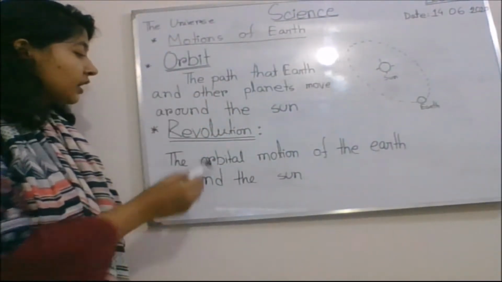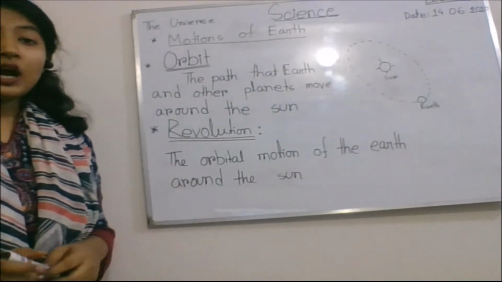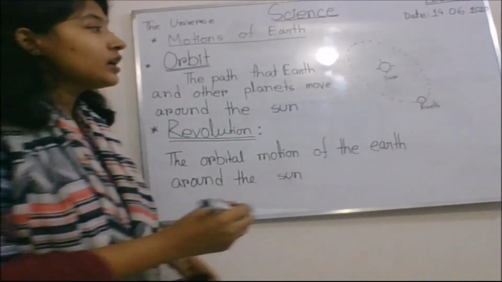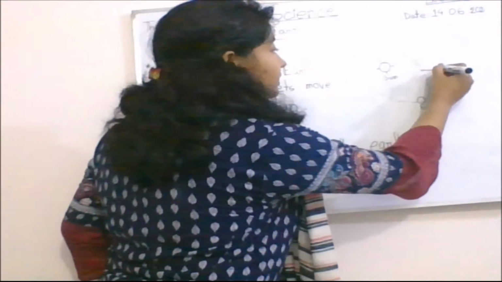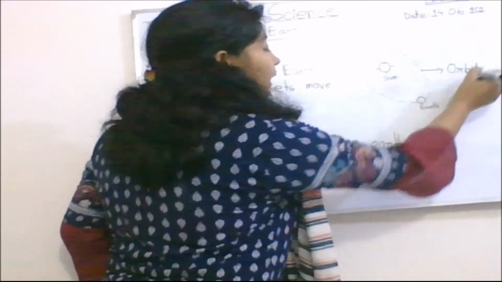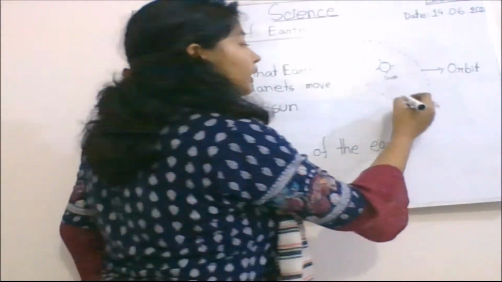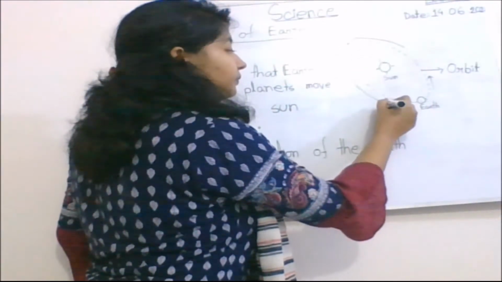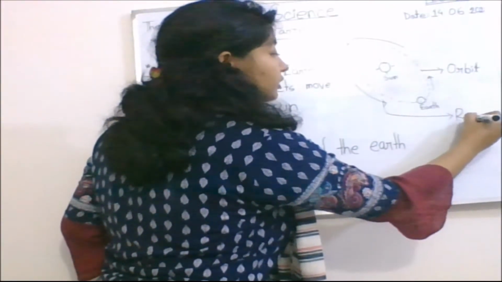Now the second point, revolution. What is revolution? The orbital motion of the Earth around the Sun is known as revolution. So the path is known as orbit, and the motion of Earth moving around the Sun is known as revolution.